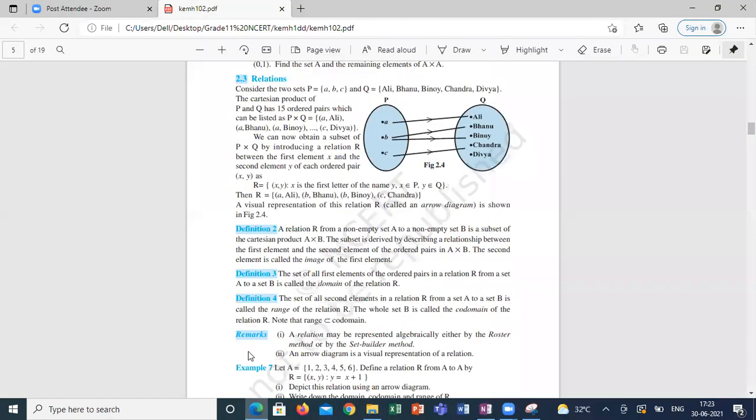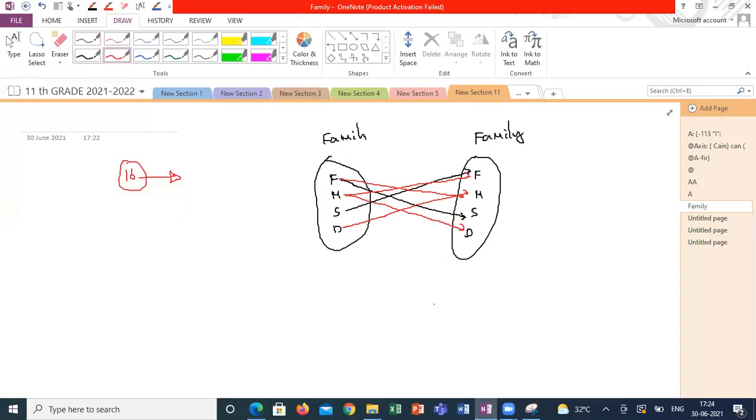So how can we define a relation in terms of numbers, not family relations? A relation R from a non-empty set A to a non-empty set B is a subset of the Cartesian product, because any relation is a subset of its Cartesian product only. Suppose set A is the family members, and I take the Cartesian product of set A, I will get some ordered pairs. If I ask for family members having a father and son relation, what ordered pairs will you get? Father, son, son, father.